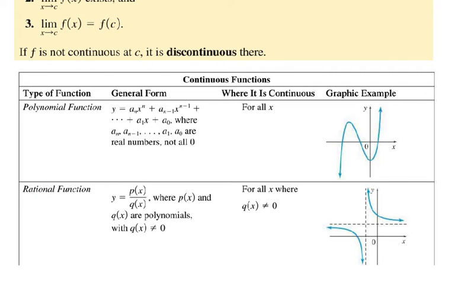If we talk about a rational function, remember a rational function is a ratio of two polynomials, and we have a denominator. So essentially it's for any x except the values that make the denominator 0. So we say the denominator is not allowed to equal 0. So we would be looking at that rational function and saying, well, what value is going to turn the denominator 0? Because that's where I'm going to have either a vertical asymptote or a hole, which translates into a discontinuity.